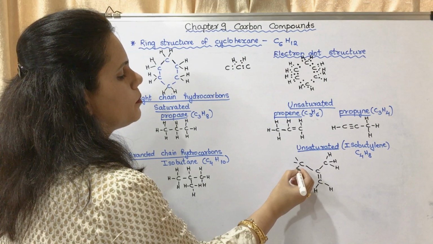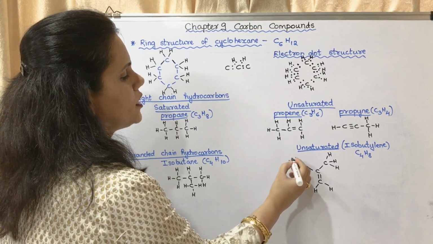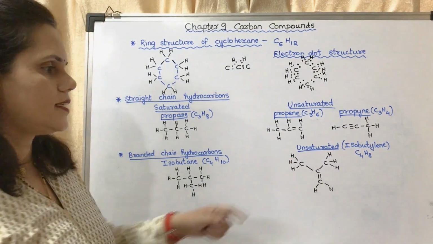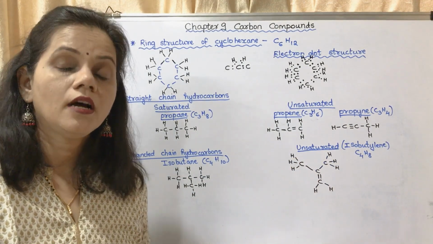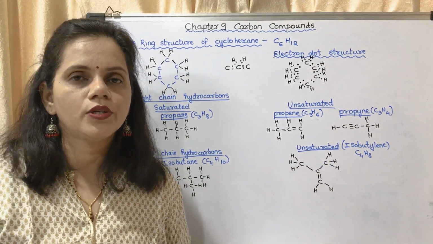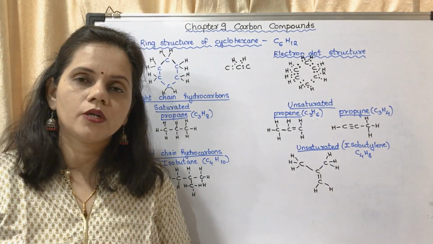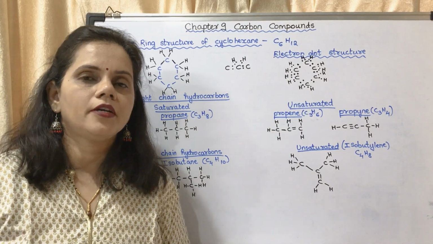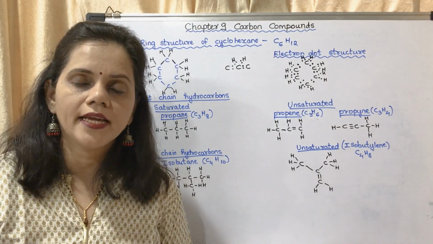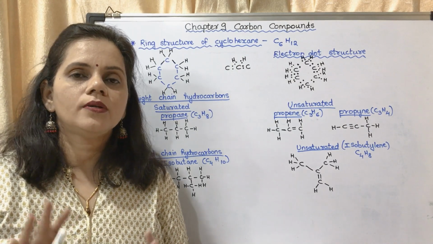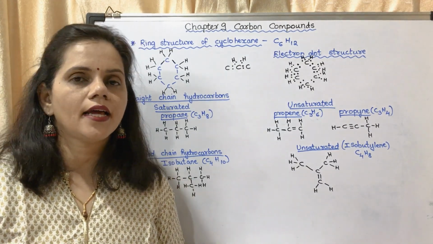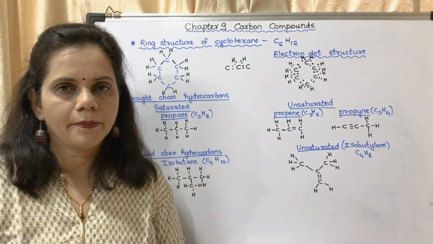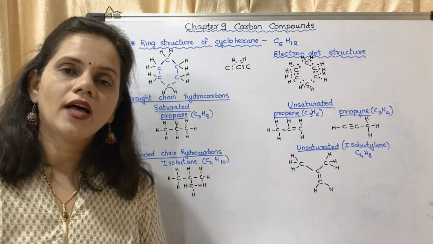This also will bond with 3 hydrogen atoms. Okay, this is the structure of isobutylene, also called as isobutene. Sometimes in your question the name given could be isobutene, not isobutylene. Don't get confused. Isobutylene and isobutene is the same. Okay, so these structures you have to learn.